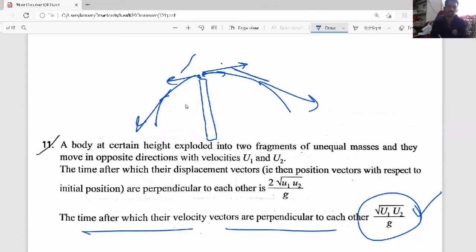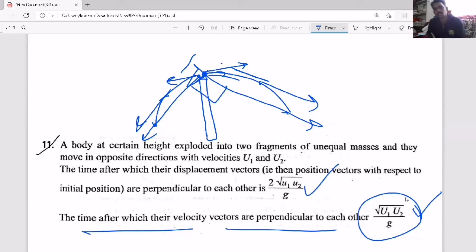Or the time after which their positions are perpendicular. Position means, suppose the particle is here, this is the position. Now when will these two become perpendicular, at what time? At what time their positions are perpendicular, that is this one. At what time their velocities are perpendicular, this one. How do you find this?